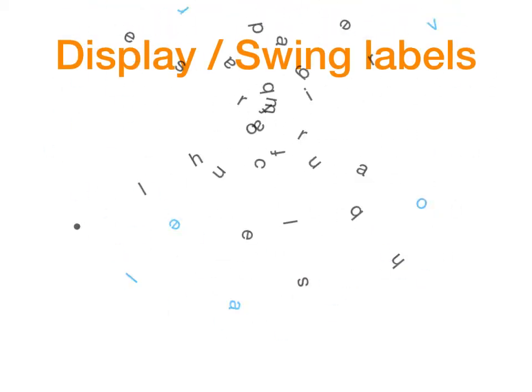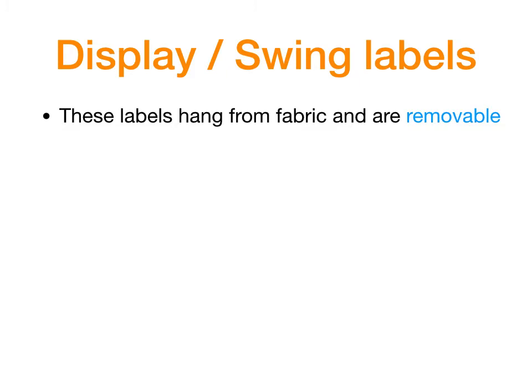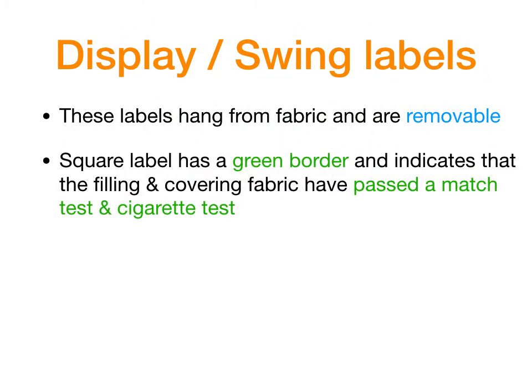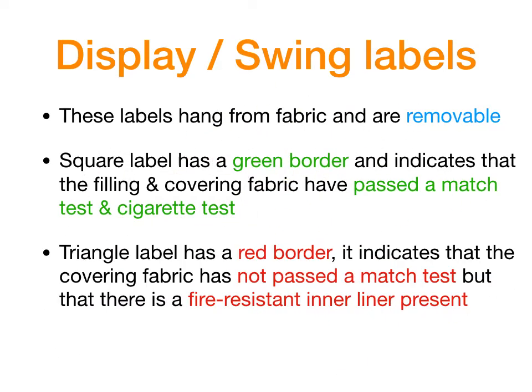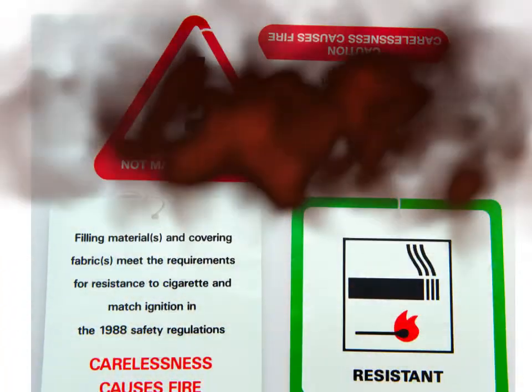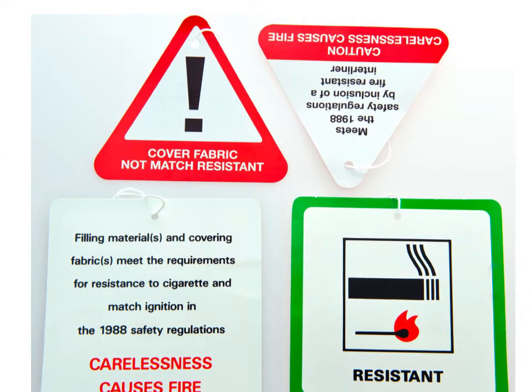Display or swing labels. These labels hang from the fabric and they are removable. The square label has a green border and indicates the filling and covering fabric has passed the match test and cigarette test. The triangle label has a red border and it indicates that the covering fabric has not passed the match test but that there is a fire-resistant inner liner present. Here's examples of both types of swing label.